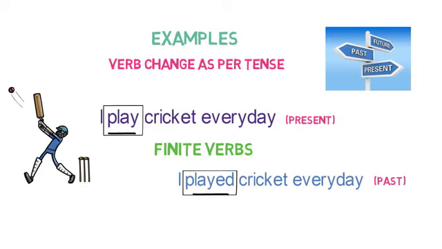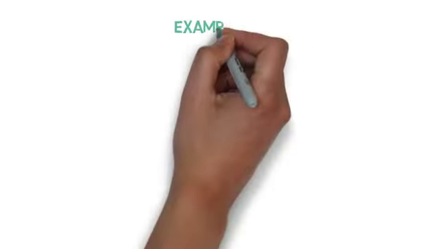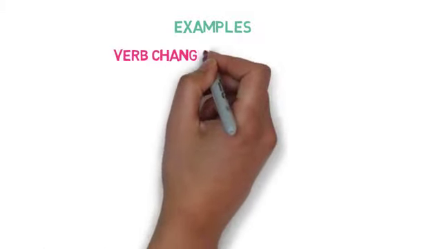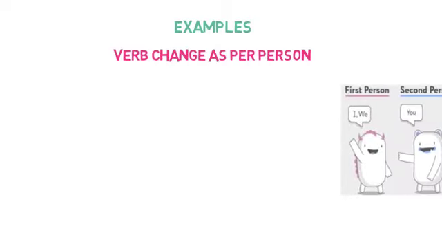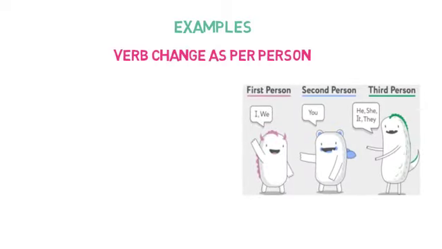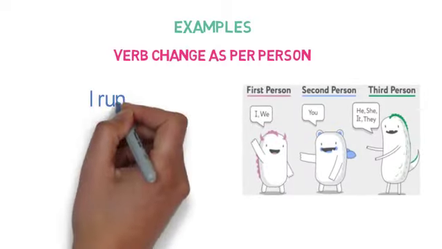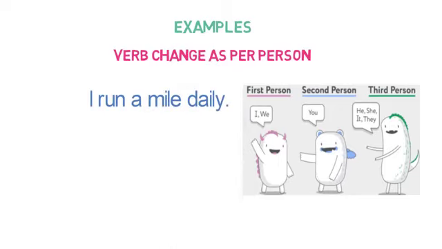Now that you are clear how finite verb change as per tense, let's look into the example of verb that change as per person. That is, it change as per the subject is in first, second or third person. I run a mile daily. The subject I is in first person.